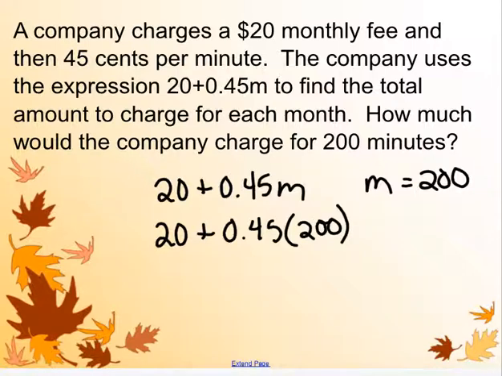If we do that, we should get $90 right here plus 20. So we get $110 during that month. Pretty expensive, to be honest. So maybe you should find a company that doesn't charge 45 cents per minute. All right, let's try another one.